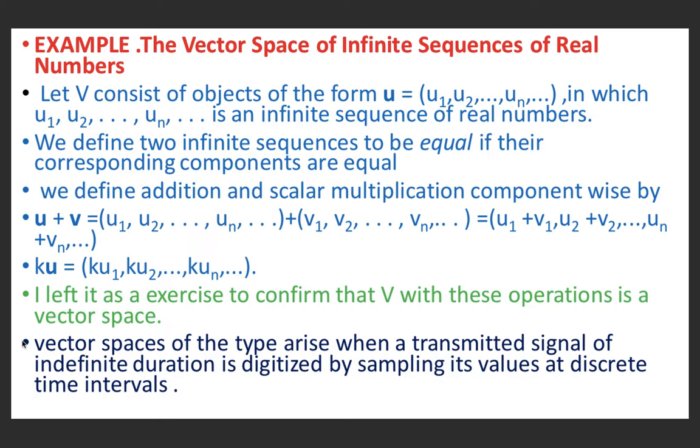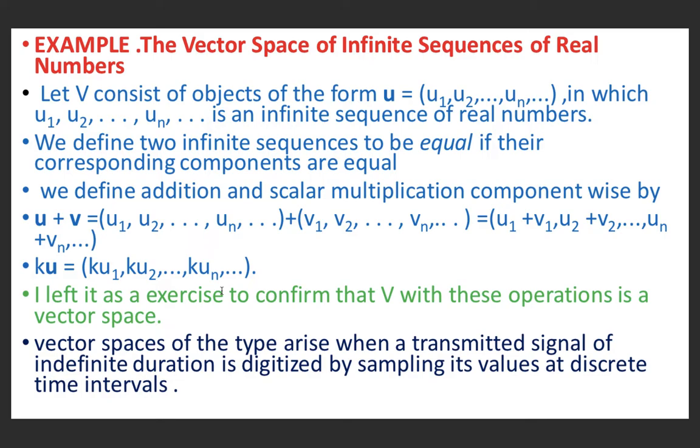We define addition and scalar multiplication component-wise. Like u plus v is equal to (u1 plus v1, u2 plus v2, ..., un plus vn, ...) and so on. Similarly, scalar multiplication k into u is (k u1, k u2, ..., k un, ...). We multiply each element by k.